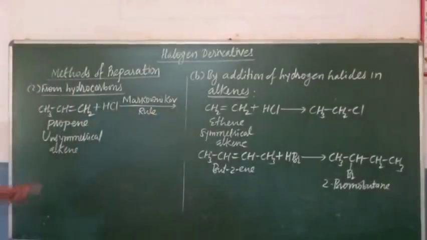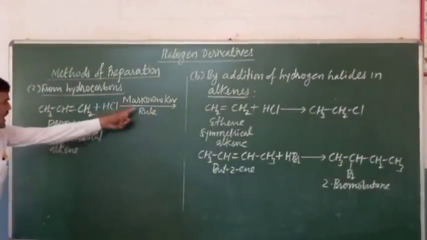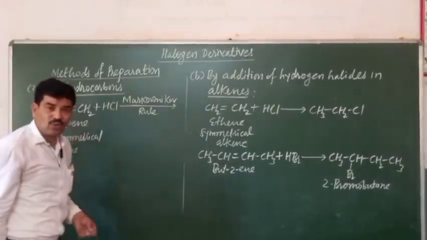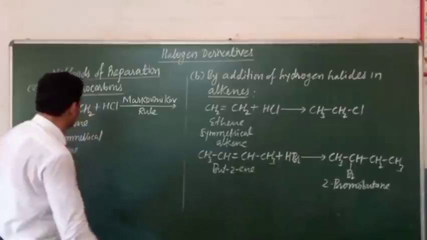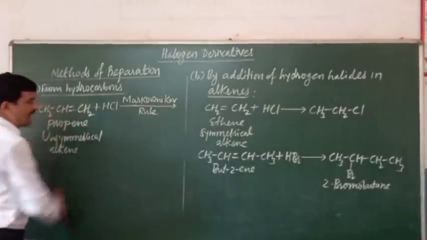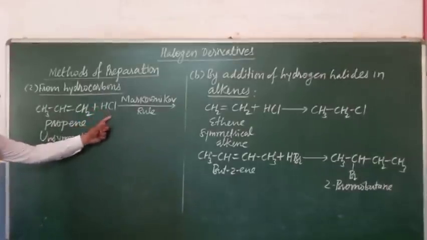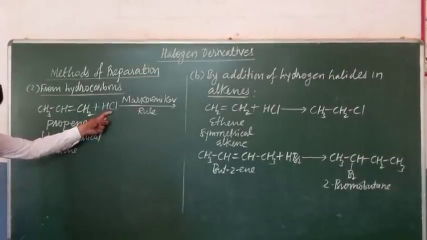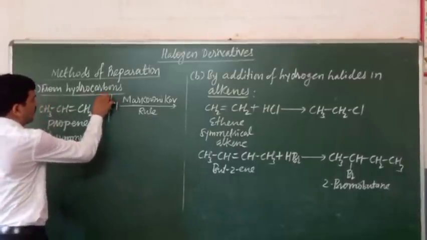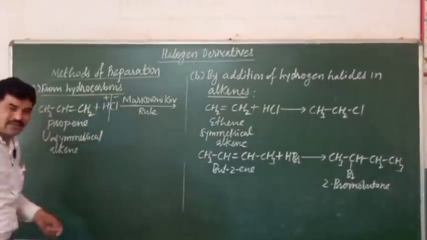The Markovnikov rule, which we studied earlier in the 11th standard, is obeyed here for the addition of hydrogen halide to the unsymmetrical alkene. The hydrogen halide is an unsymmetrical reagent with two parts: a positive part, the hydrogen, and a negative part, the halogen.